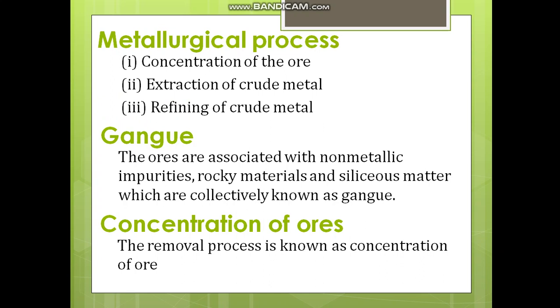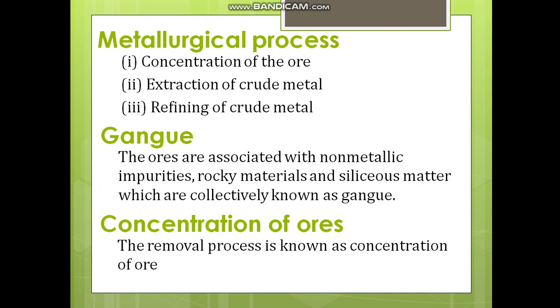And the metallurgical process consists of 3 steps. First one is concentration of the ore, second one extraction of crude metal, and third one refining of crude metal. Again, concentration of the ore, extraction of the crude metal, and refining of crude metal.